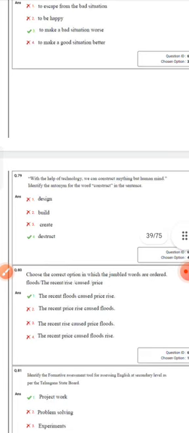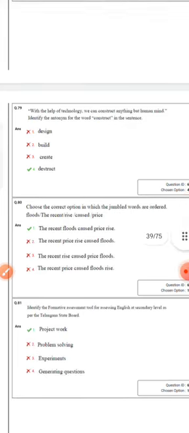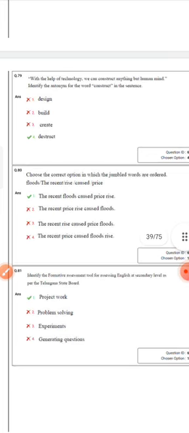"With the help of technology, we can construct anything but human mind." Identify the antonym of construct. Construct means ఏర్పాటు చేయడం. The antonym is destruct, we can demolish, or nothing but నాశనం చేయడం. Construct, destruct. So this comes under synonyms and antonyms.